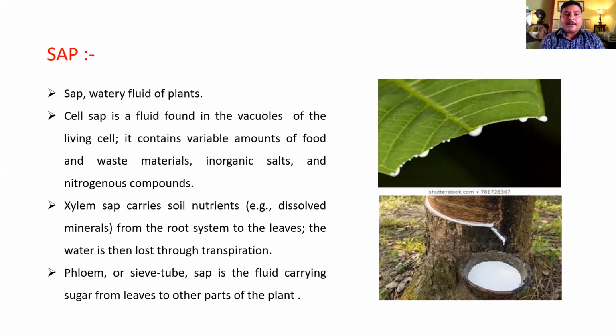Next one is xylem sap. Xylem sap carries nutrients from soil to plant. Xylem is a conducting tissue. It is a water conducting tissue. It conducts water with mineral, inorganic, organic, or any other substance from root to the body part of the plant. And the second one is phloem sap, which is sieve tube sap. It is a fluid carrying sugar from the leaves to the other parts of the plant, made by photosynthesis. These are the sap types: cell sap, xylem sap, and phloem sap in plant.